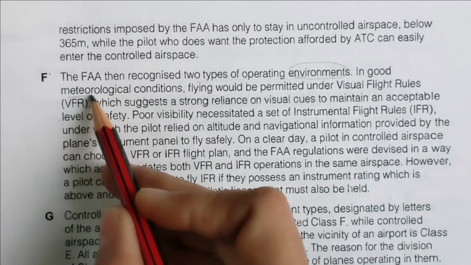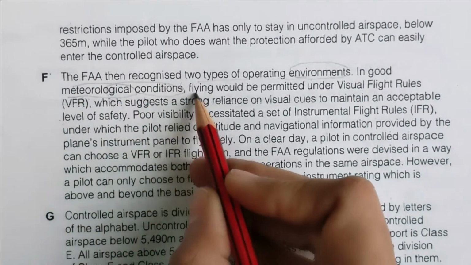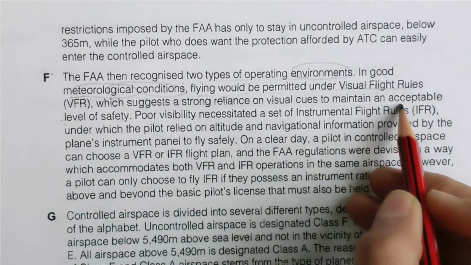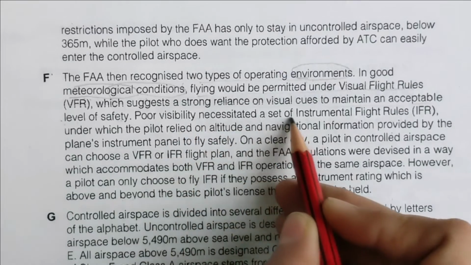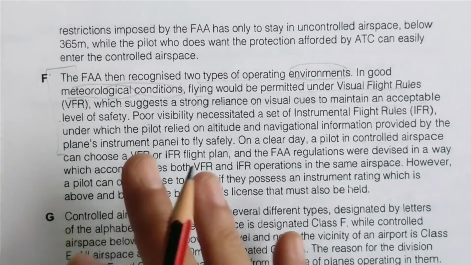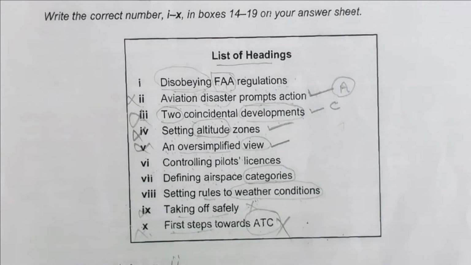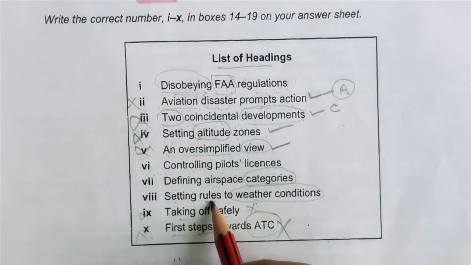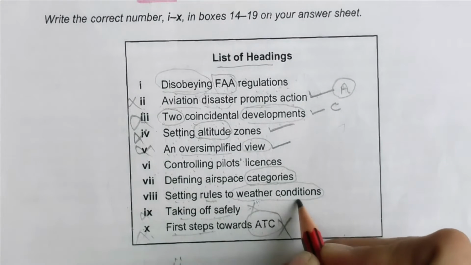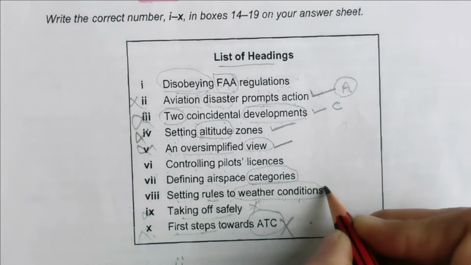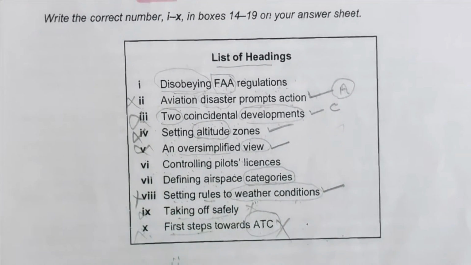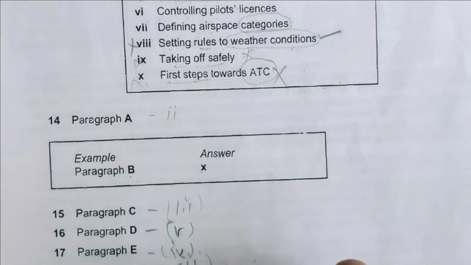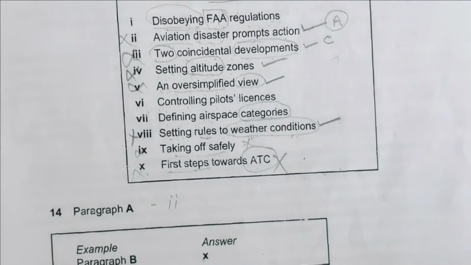In meteorological conditions, again, meteorological conditions means weather conditions, flying would be permitted under this, which suggests a strong reliance on visual cues to maintain an acceptable poor visibility necessity. So everything denotes weather. Let's find the option. So they were talking about setting rules for weather conditions. So everything they have described is about weather conditions. So I will be putting F's answer for this and cutting it from the list. For F, it is number 8. Of course, they are setting rules for weather conditions.